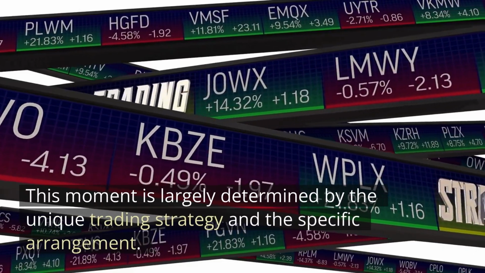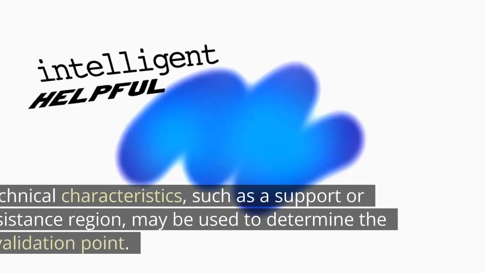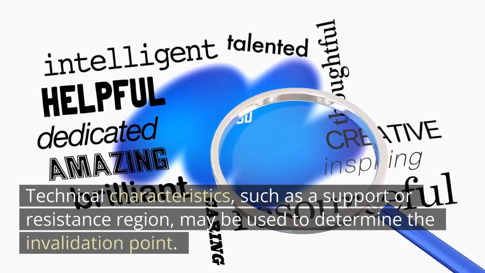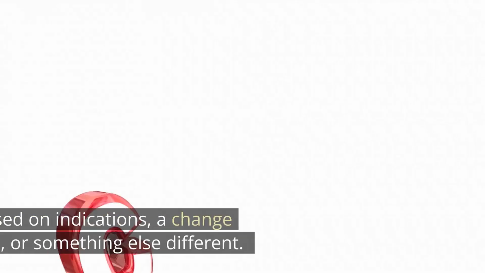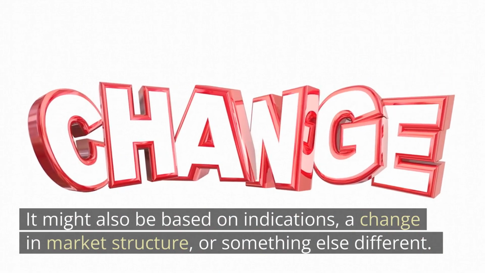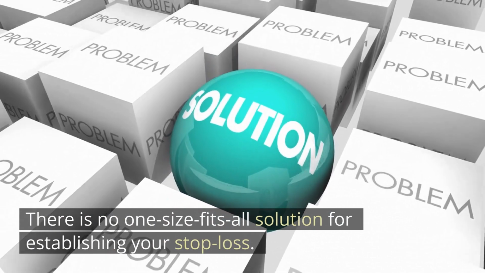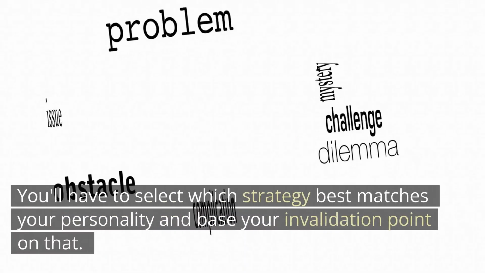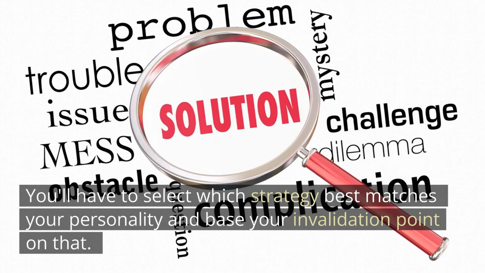This moment is largely determined by the unique trading strategy and the specific arrangement. Technical characteristics, such as a support or resistance region, may be used to determine the invalidation point. It might also be based on indications, a change in market structure, or something else different. There is no one-size-fits-all solution for establishing your stop-loss. You'll have to select which strategy best matches your personality and base your invalidation point on that.